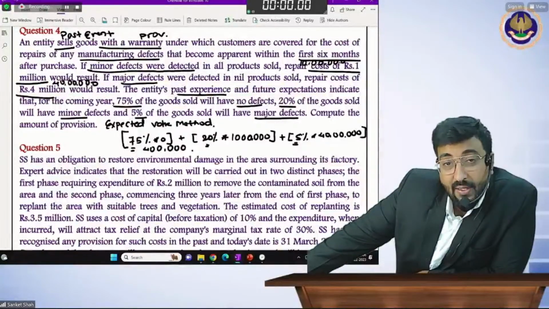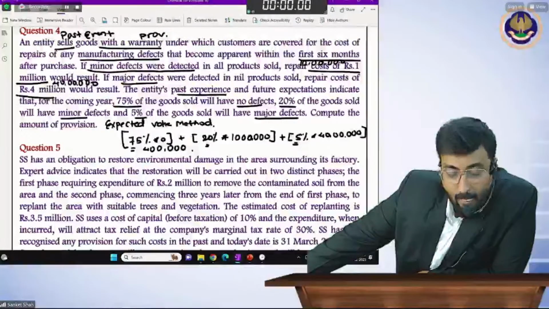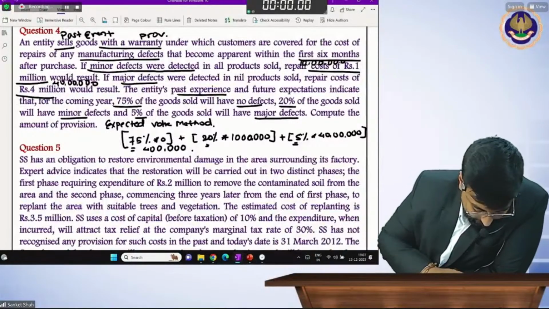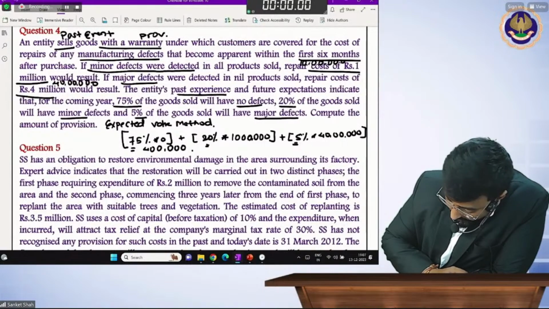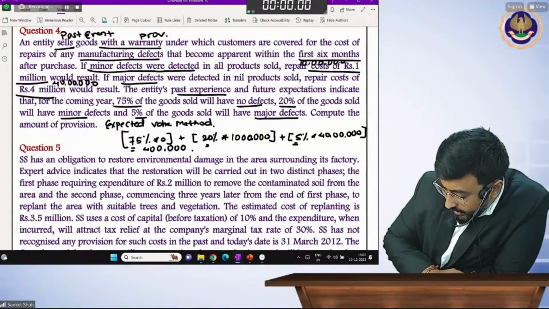So, expected value method, you can write the answer. 75%. एक लाख का 20%, 20,000. 40 लाख का 5%. 10 lakhs का 20%, sorry, 2 lakhs and 40 लाख का 5%, 2 lakhs.